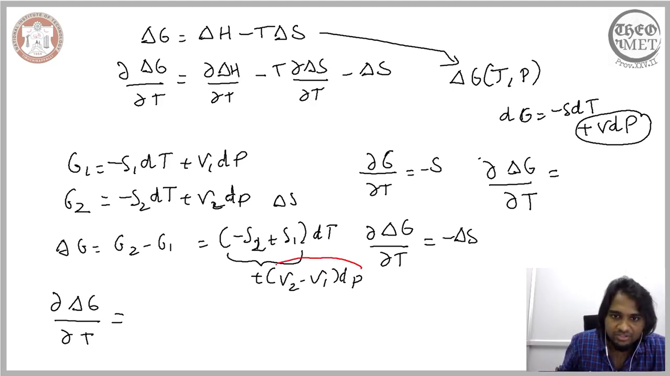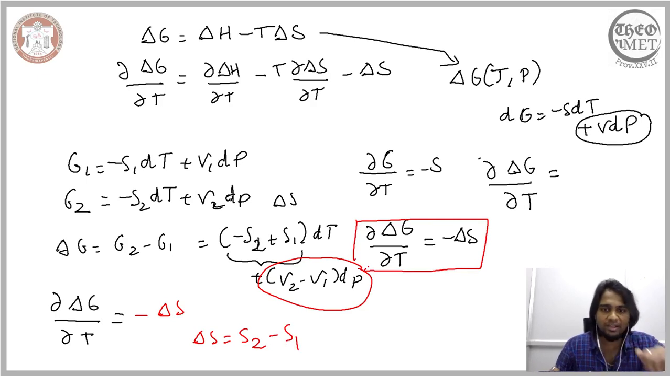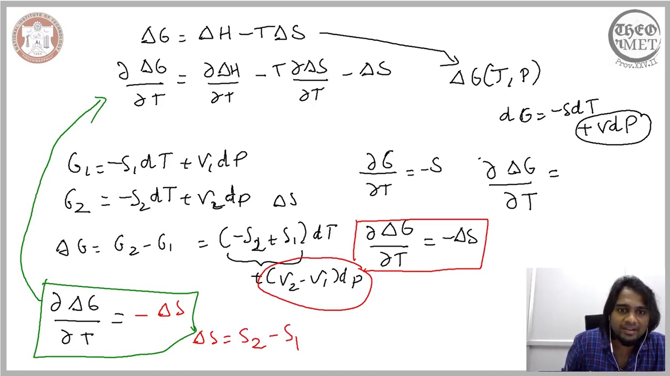So this term will vanish, and ultimately you would end up with this being equal to minus delta S, where delta S is equal to S2 minus S1. I hope you are able to understand this relation here, as it is vital. What we have now shown is that the change in delta G with respect to temperature is minus delta S. So when we substitute this relation into this expression, what we end up having is minus delta S is equal to these two terms,